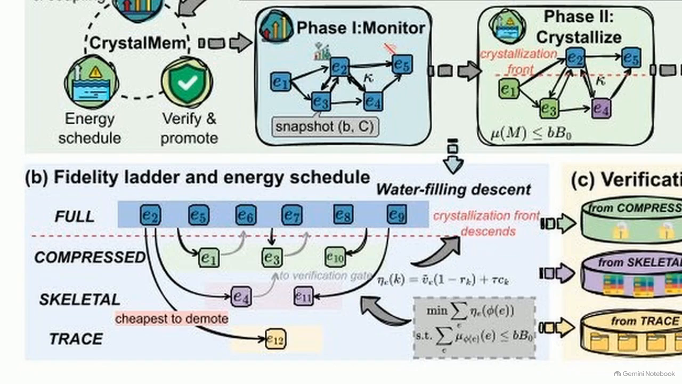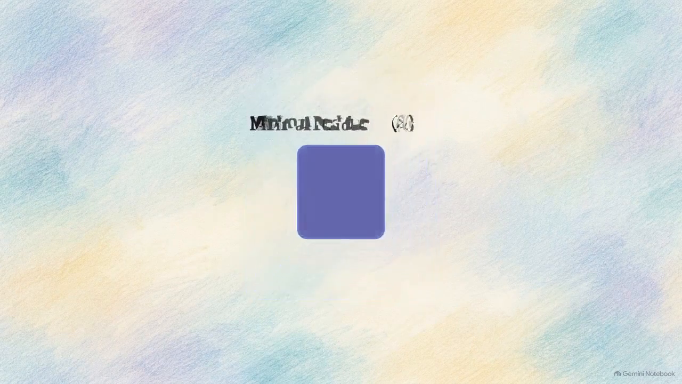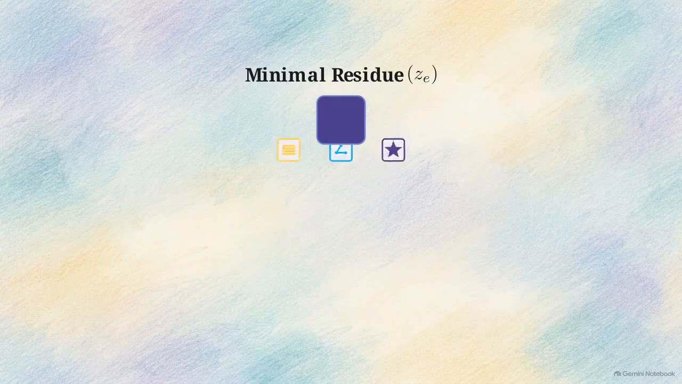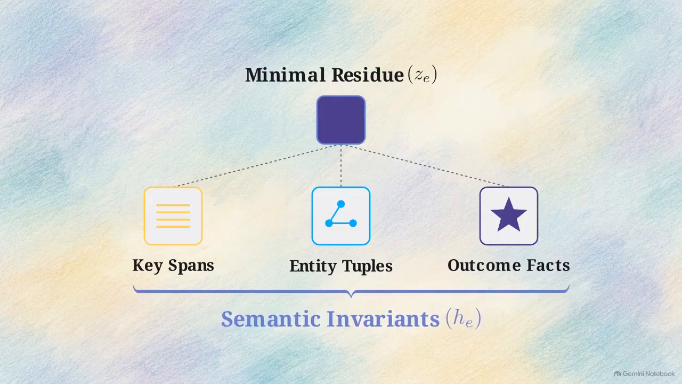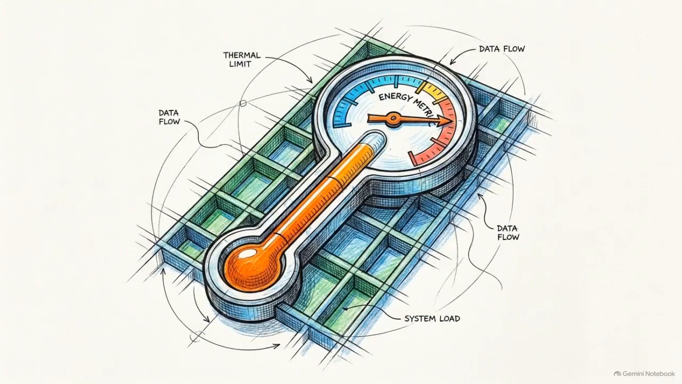This diagram illustrates the architecture of CrystalMem. It replaces binary retention with a multi-tier fidelity ladder consisting of full, compressed, skeletal, and trace states. Under a tightening budget, CrystalMem does not delete entries. Instead, it initiates a water-filling descent, pushing memories downward into lower fidelity representations. During demotion, the system distills the memory into a minimal residue. Crucially, it saves specific semantic invariants, like key spans, entity tuples, and outcome facts, to act as seeds for future reconstruction. The schedule for this descent is governed by a metric called crystallization energy.